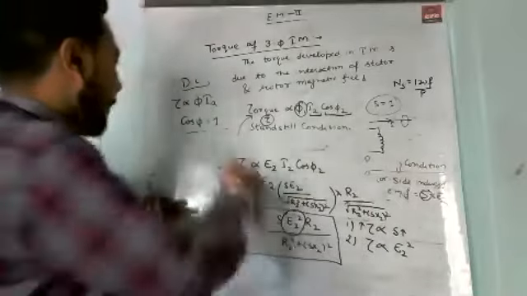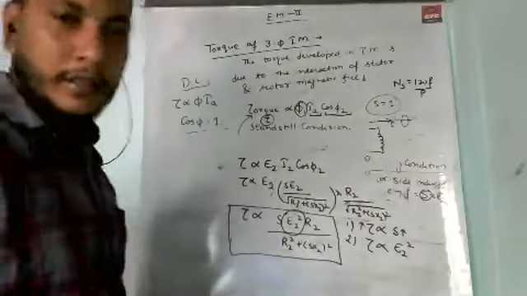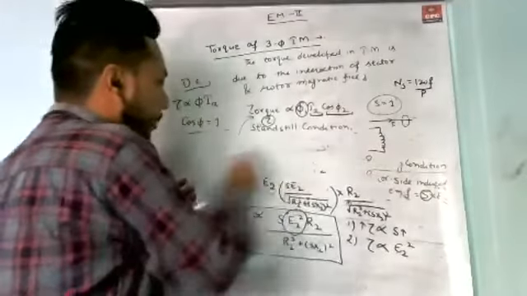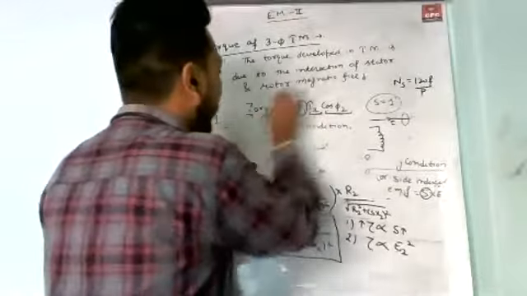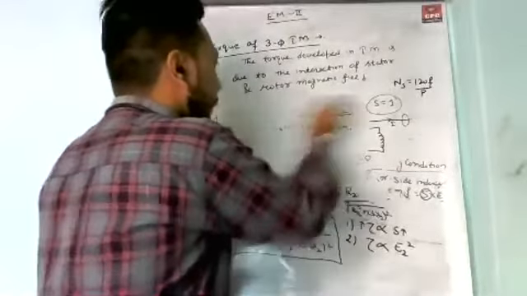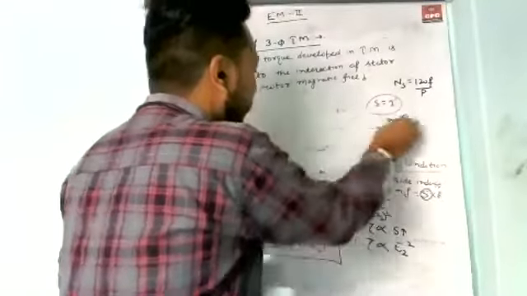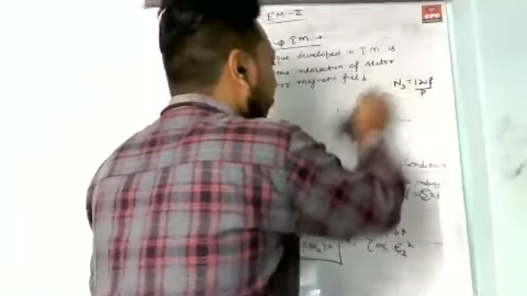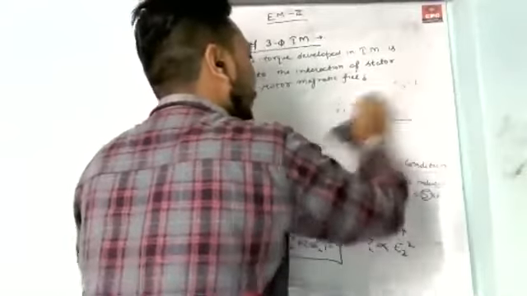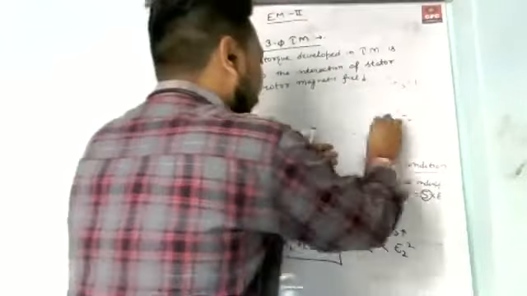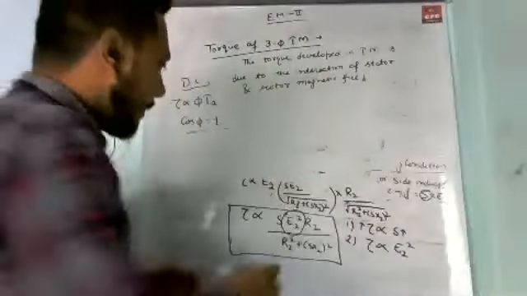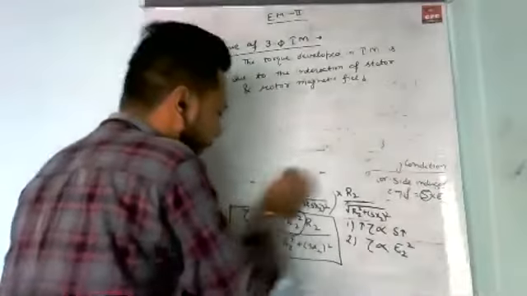Now we are talking about the starting torque. What is your starting torque? Starting torque is the condition where your rotor is just at standstill position, because, as I already discussed, we give the three-phase supply only to the stator part.